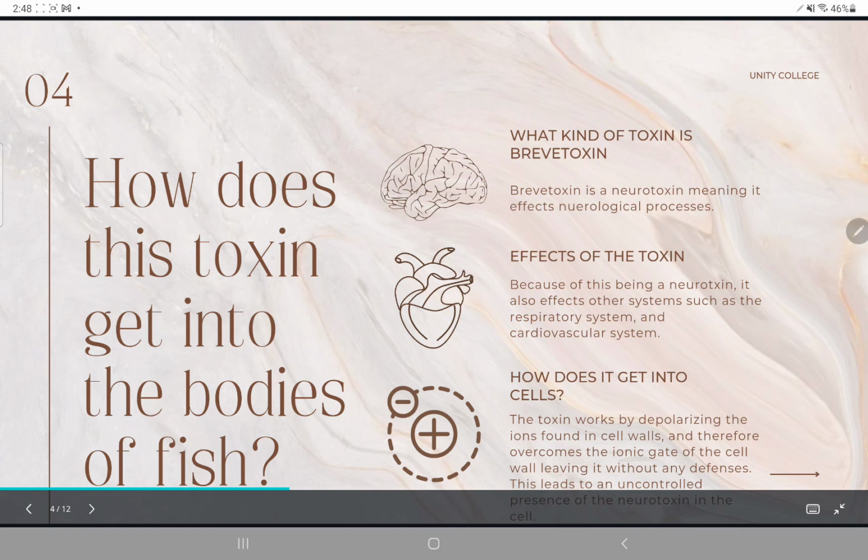How does the toxin get into the bodies of fish? What kind of toxin is brevetoxin? Brevetoxin is a neurotoxin, meaning it affects neurological processes. Because of this, it also affects other systems such as the respiratory system and cardiovascular system. How does it get into cells? The toxin works by depolarizing the ions found in cell walls and therefore overcomes the ionic gate of the cell wall, leaving it without any defenses. This leads to an uncontrolled presence of the neurotoxin in the cell.